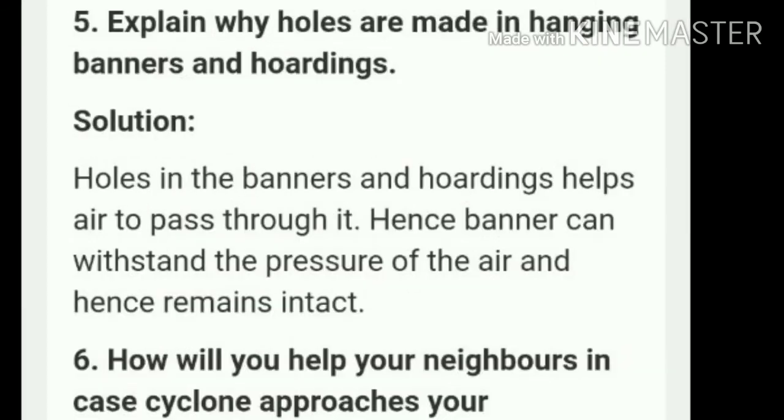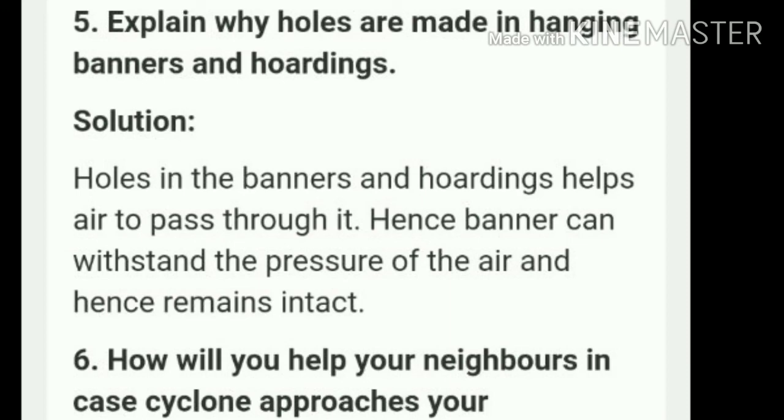Fifth question. Explain why holes are made in hanging banners or hoardings. Holes in the banner help air to pass through it. Hence, the banner can withstand the pressure of the air and remains intact.